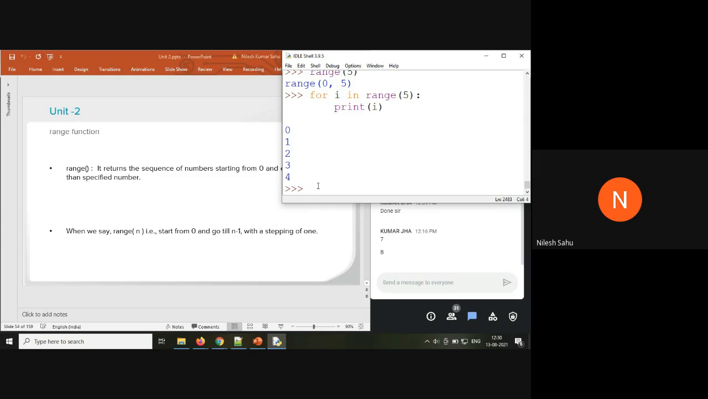Now what we can do, we can also specify the range like this. Instead of starting from 0, I want the loop to start from 2 and go till, say, 10. So again, we can specify the starting index also: 2, 3, 4, 5, 6, 7, 8, 9. Again it will go to the last minus 1. Since we have specified 10, that means it is going to run till 9.